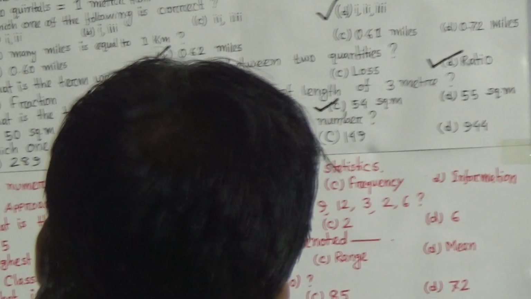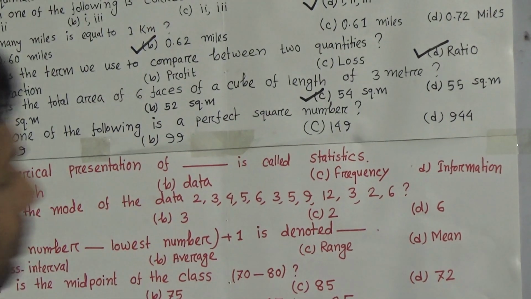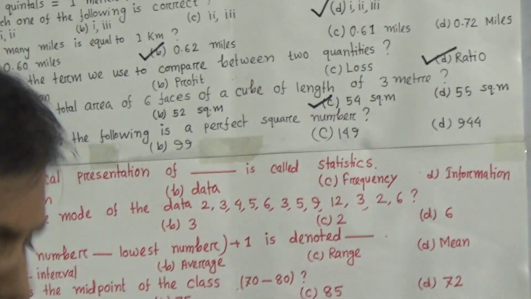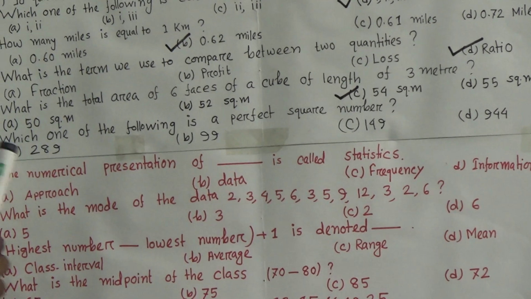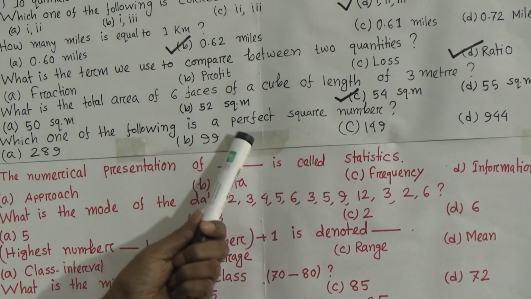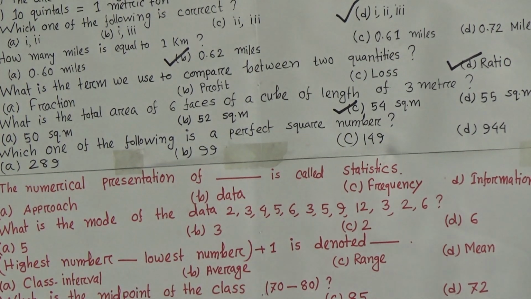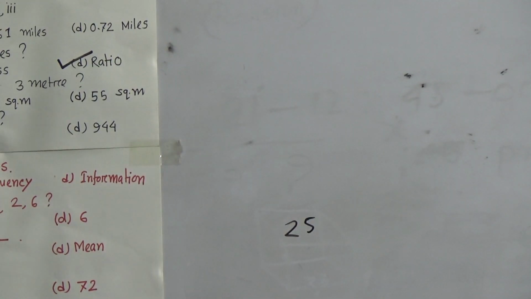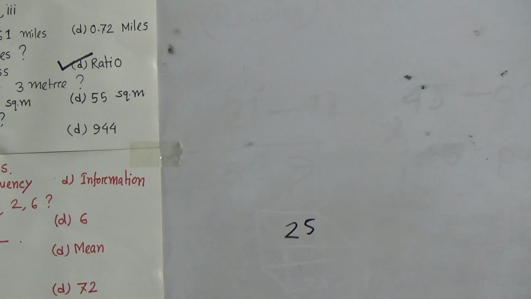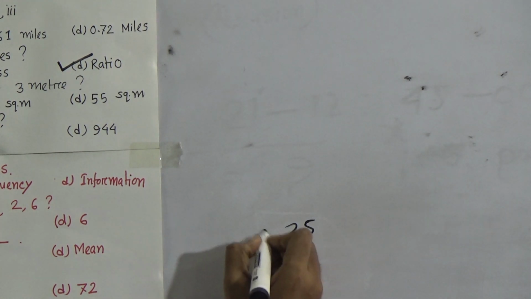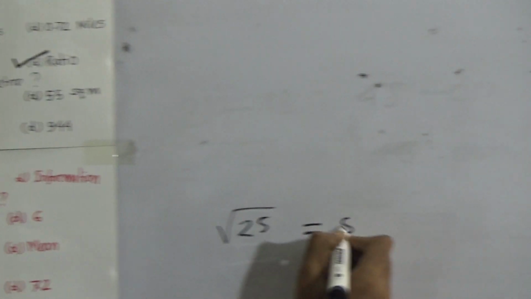Now I will solve question number 5. Which one of the following is a perfect square number? Perfect square number means what? Suppose 25. 25 is a perfect square number, because when you take the square root of 25, we get 5.